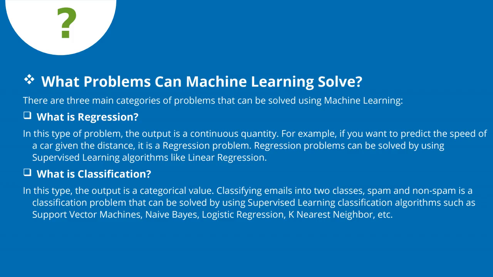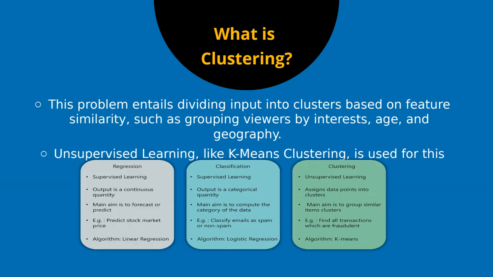Classification: if we have different classes for the data, I'm just giving an example, if there is a patient and the patient can be affected by a disease, yes or no. So there are two categories, one is yes, one is no. On the basis of that we try to categorize the patient output.